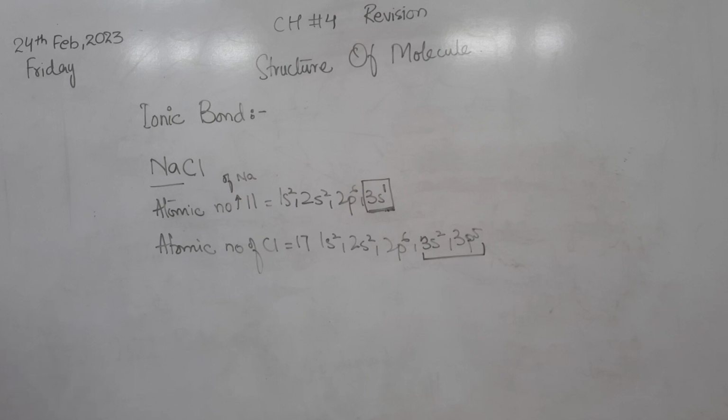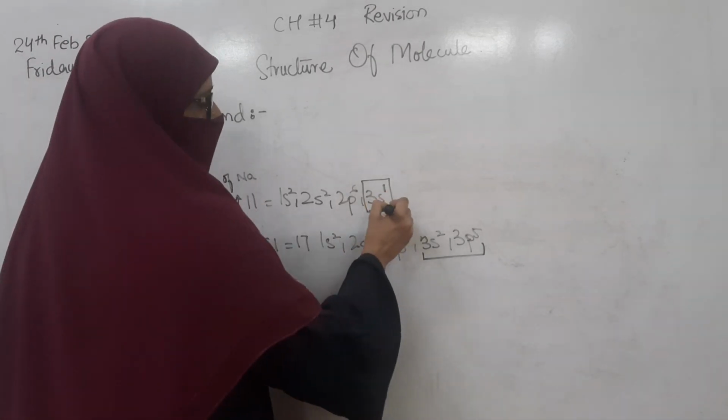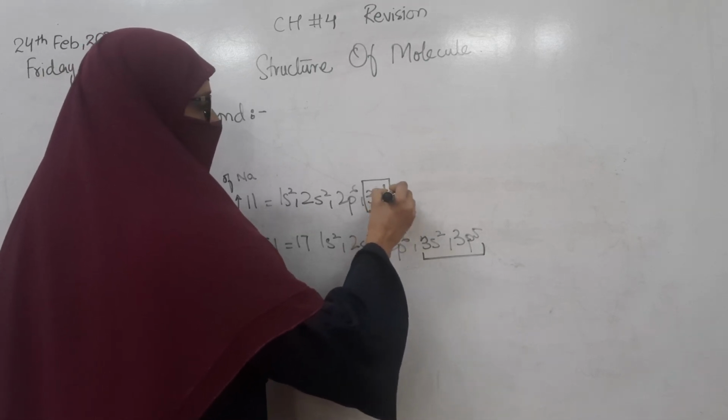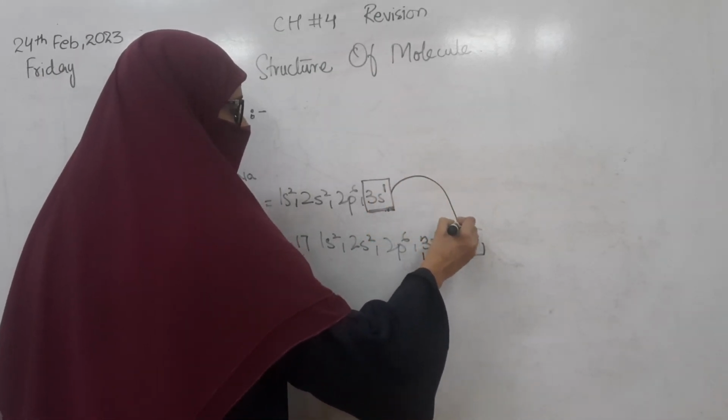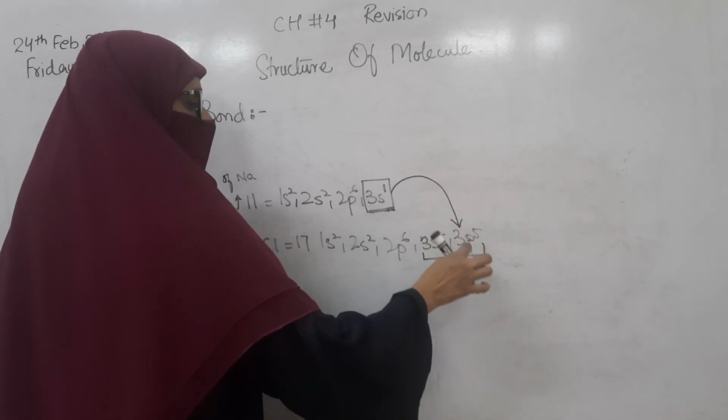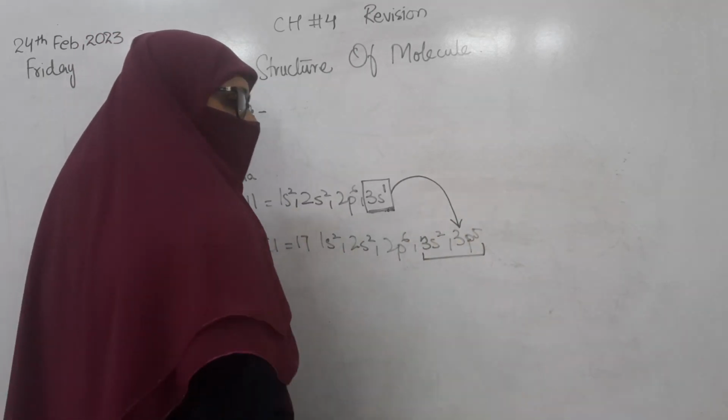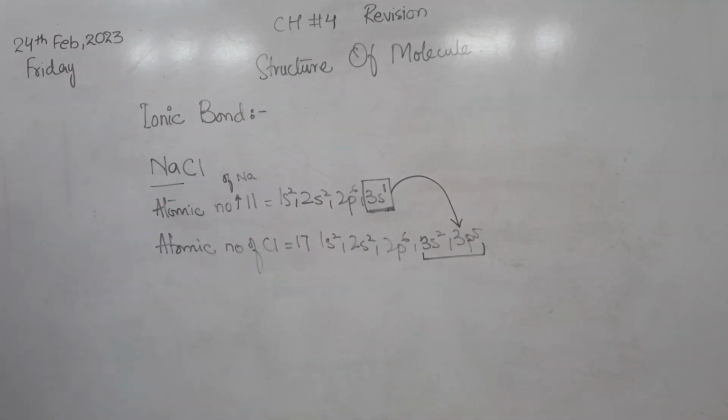We have already discussed that atoms must have 2 or 8 electrons in the outermost shell to become stable, like the duplet and octet rule. So the sodium will donate its one extra electron to the chlorine, and the chlorine will gain that electron and become stable.